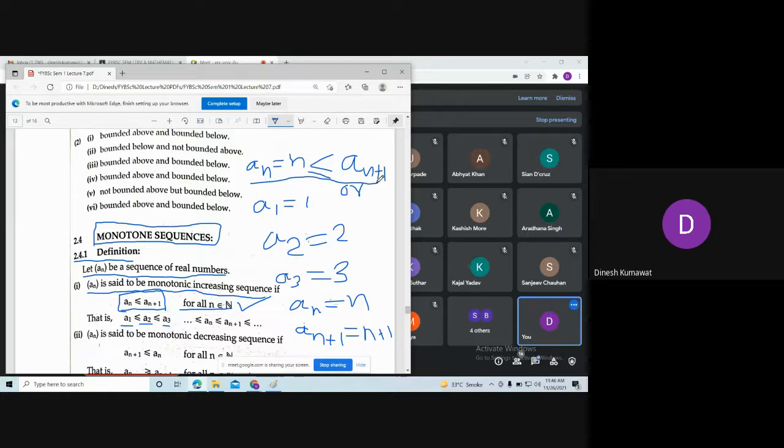Yes, sir. Malati, have you understood now? Yes, sir. Okay, so this is all about monotonically increasing sequences. Further, we are going to study lots of examples based on this topic, where you just need to verify this condition.